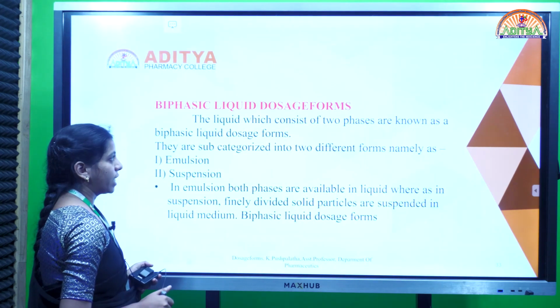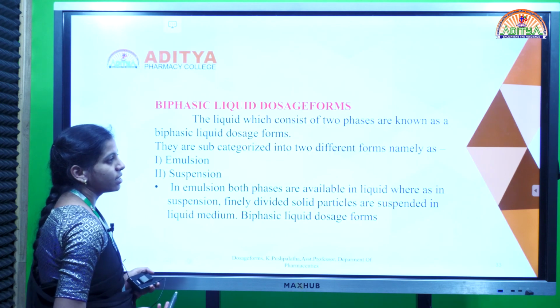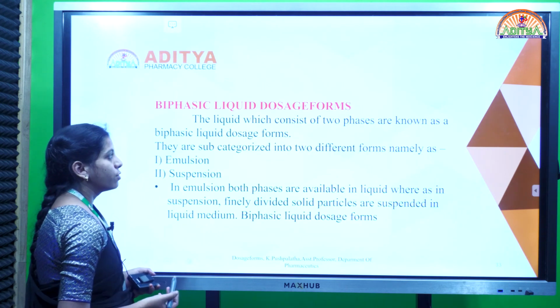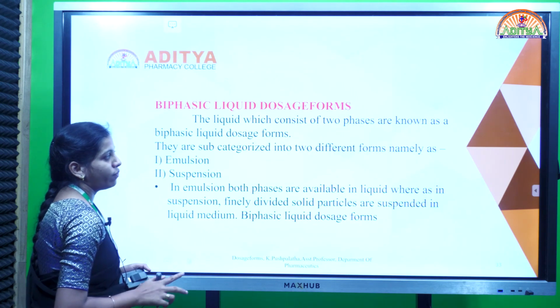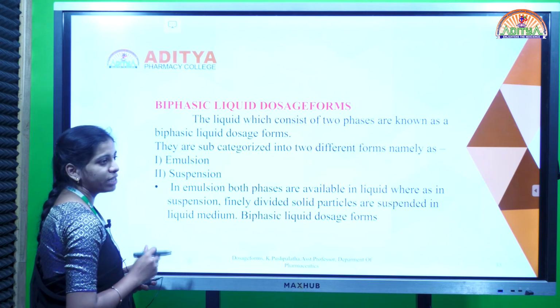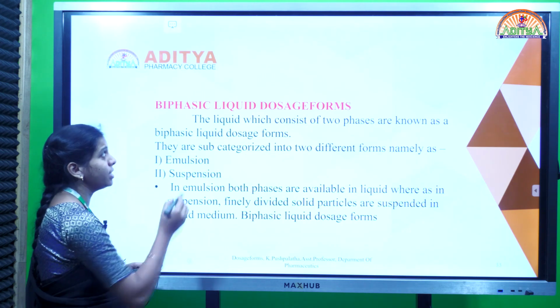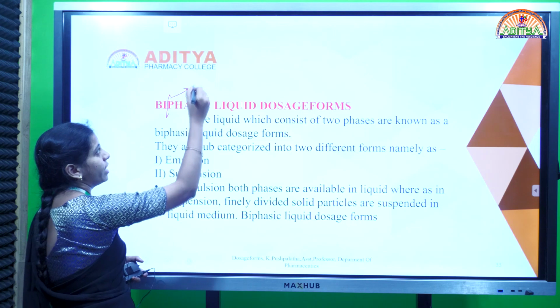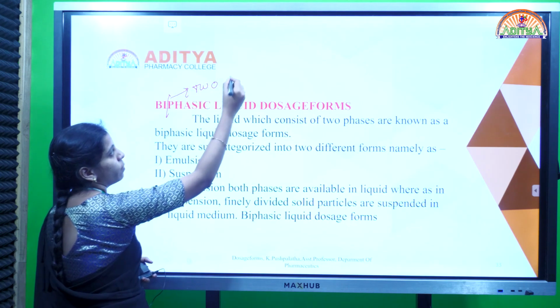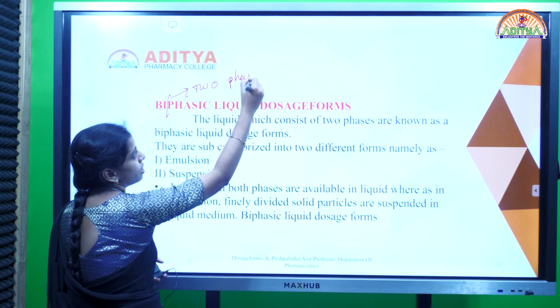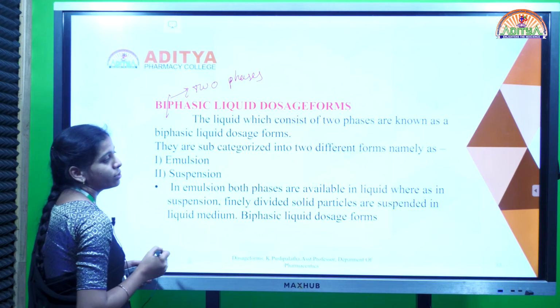Next one, biphasic liquid dosage form. This is another category in the liquid dosage forms. Biphasic means which consists of two phases. Monophase means single phase, no? So biphase means two phases. If any liquid dosage form contains two phases in the preparation, then it is known as biphasic